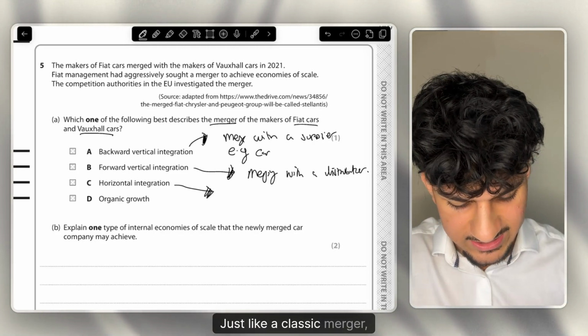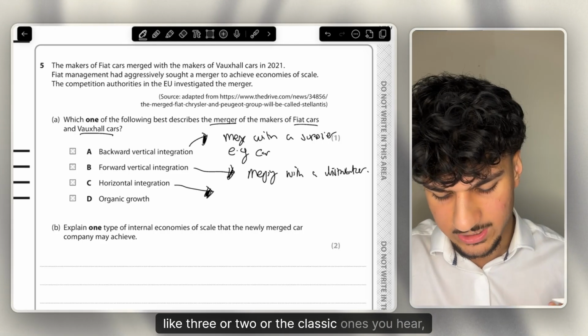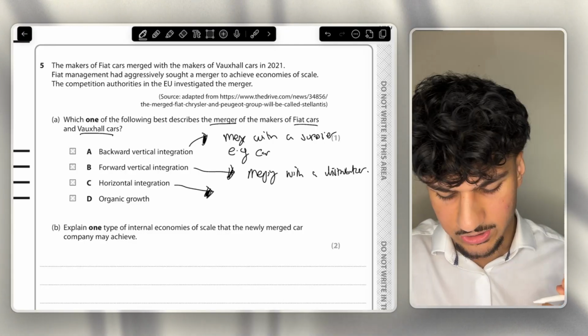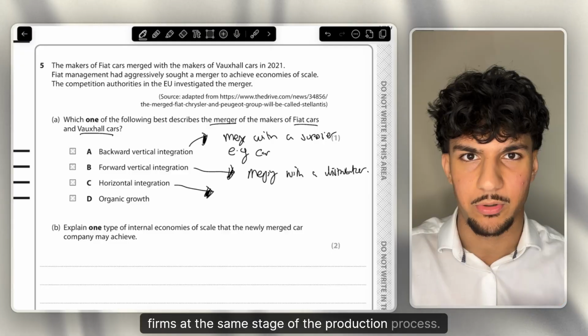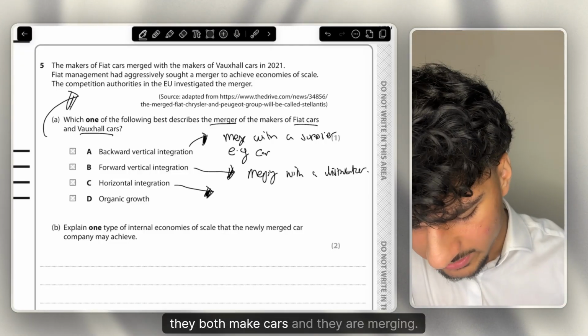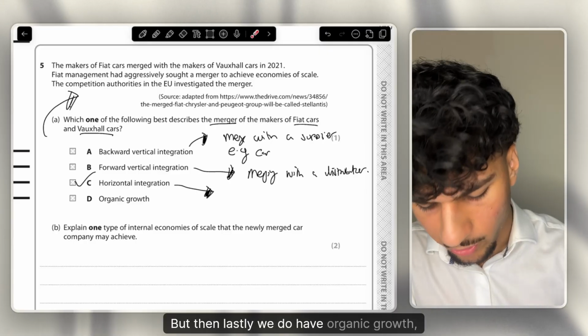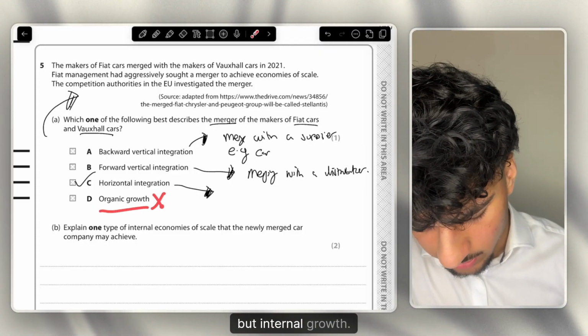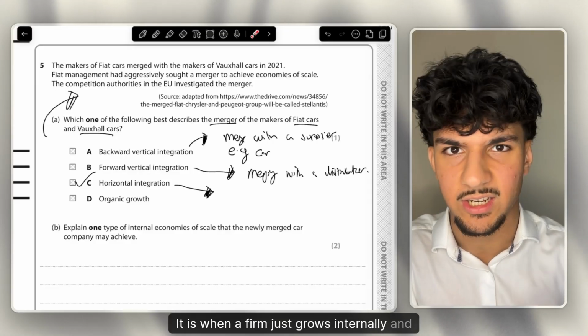Horizontal integration is just like a classic merger, like the classic ones you hear, where it's basically merging with your competition, merging with firms at the same stage of the production process. And that, of course, does describe what's happening here. Fiat and Vauxhall, they both make cars, and they are merging. But then lastly, we do have organic growth, which is basically when a firm grows and expands. Of course, it's wrong, but internal growth is when a firm just grows internally and expands using its own resources.